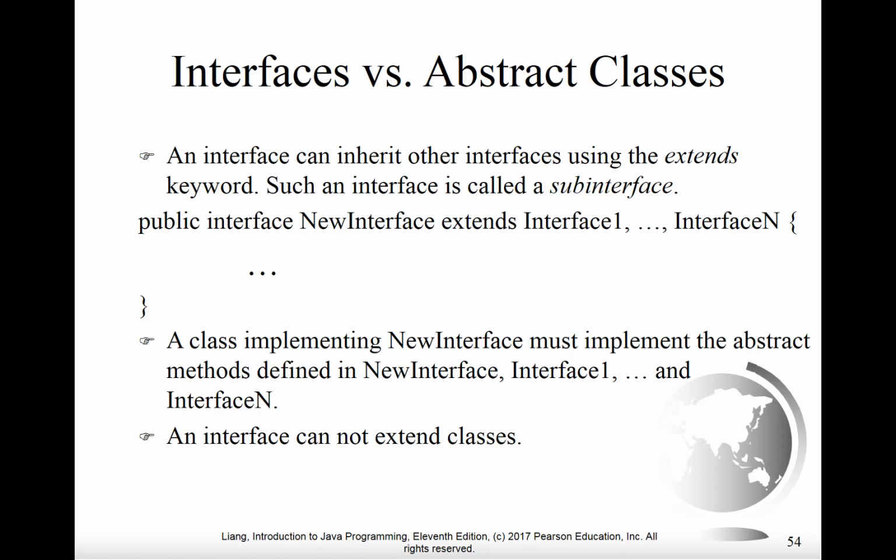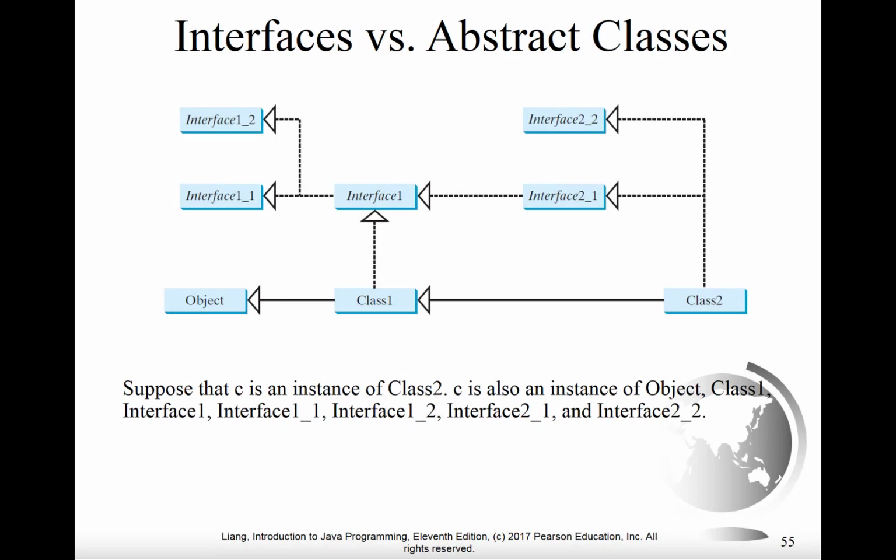In this case, if a class implements the interface that we're talking about, in this case, new interface, it needs to implement all of the abstract methods in new interface, but it also has to implement all of the abstract methods in all of the interfaces that new interface extends as well. Finally, whereas an interface can extend other interfaces, it is not able to extend a class. We see here a very general UML diagram that helps capture some of what we've talked about in the past few slides. So let's very carefully look at this.